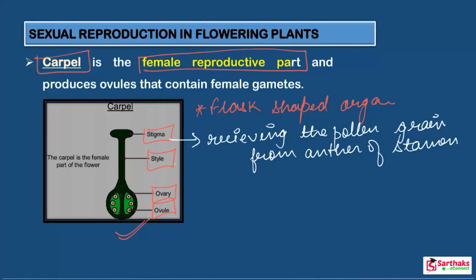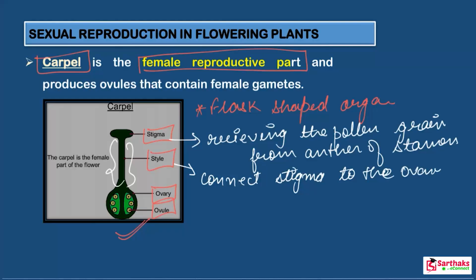Clear? Now next is the style part, okay. What you observe here, the style is a tube like structure. Look at the diagram, it is a tube like structure, okay. And it connects the stigma to the ovary, okay.